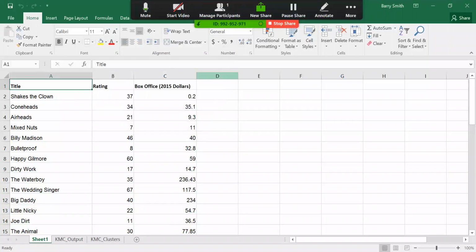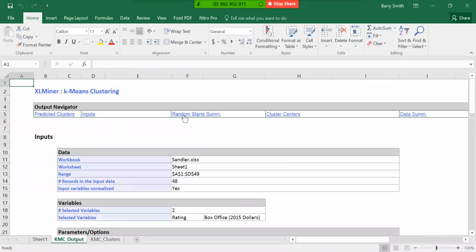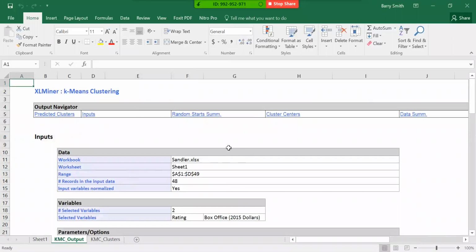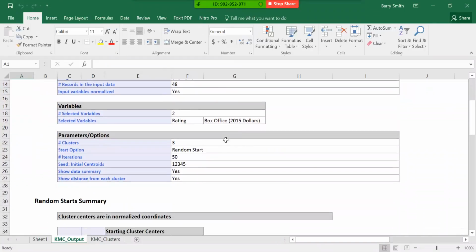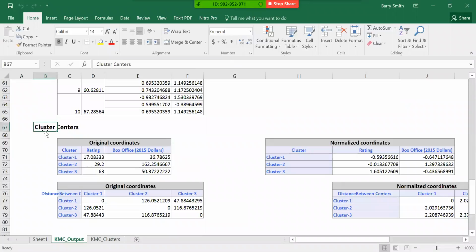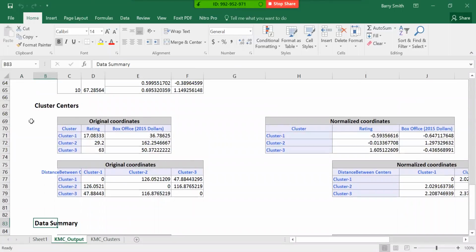All right. So this is what we just downloaded. It has our first tab, which is our data. Second tab is one set of outputs. And the third tab is the last form of outputs. So really what we're looking for is the clustering itself. So we kind of go down here. We're not really worried about the random start summary. We're worried about cluster centers and data summary. Okay. So let's first look at our cluster centers.